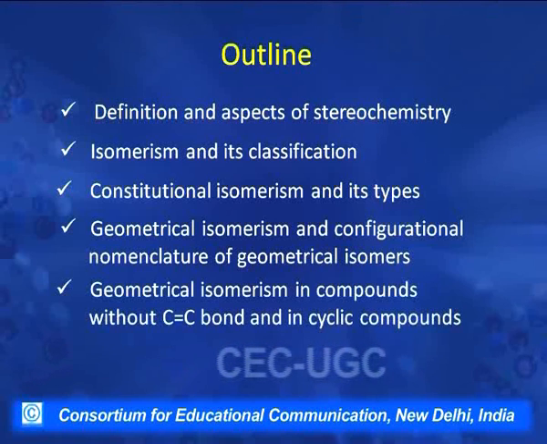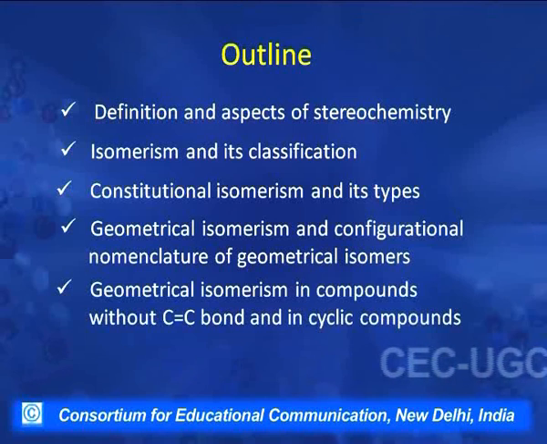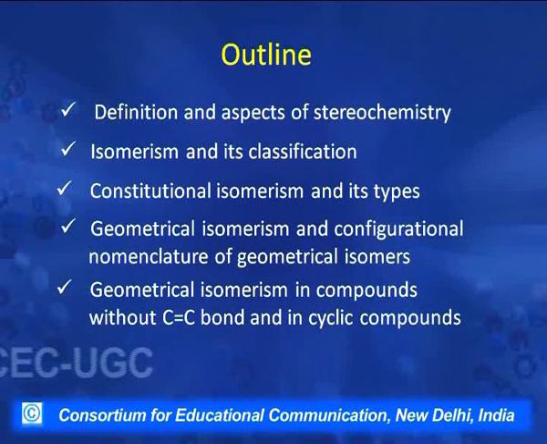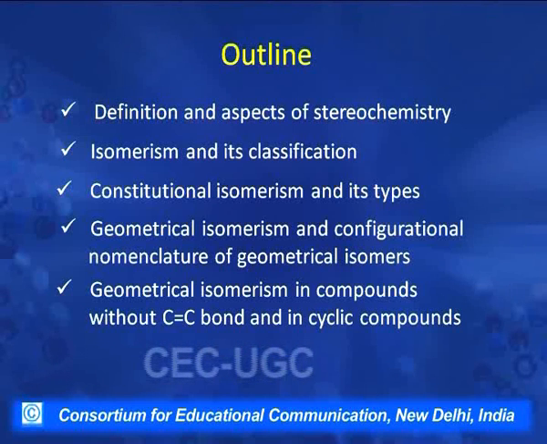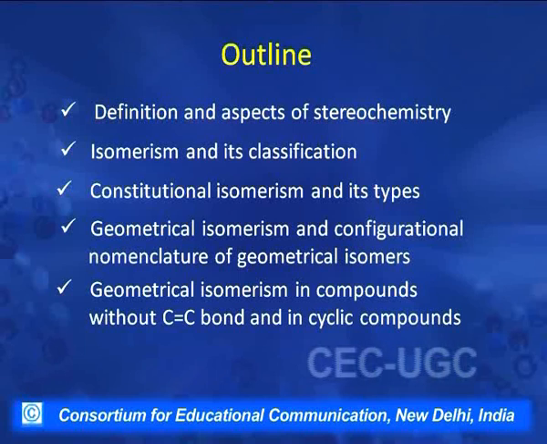And then we will see what type of compounds can show geometrical isomerism. They may have a carbon-carbon double bond, or they may be without a carbon-carbon double bond, that is, they may be cyclic compounds with carbon-carbon single bonds, or there may be some other elements in absence of carbon. And finally we will summarize today's work.